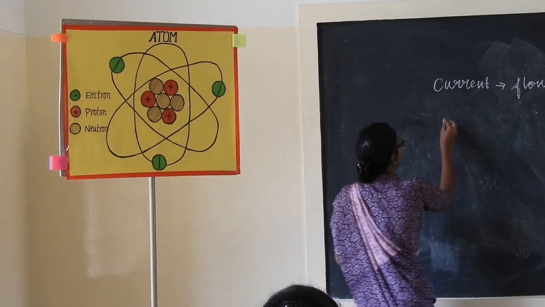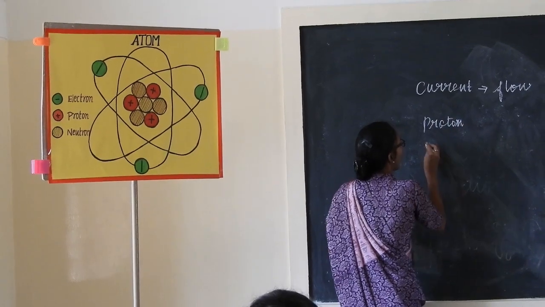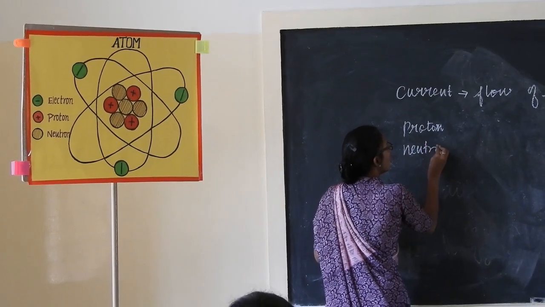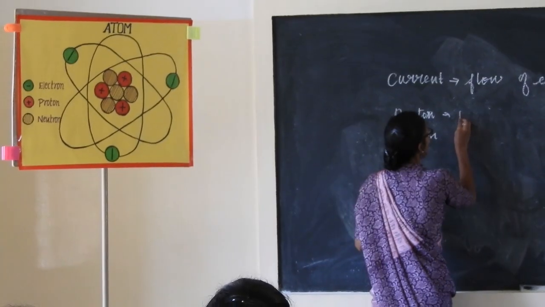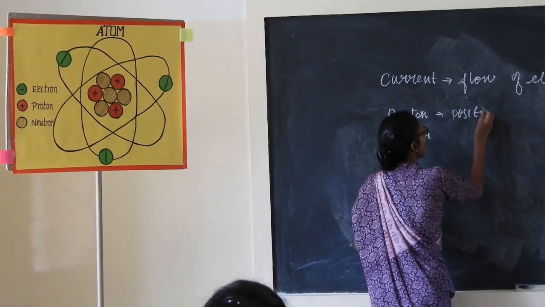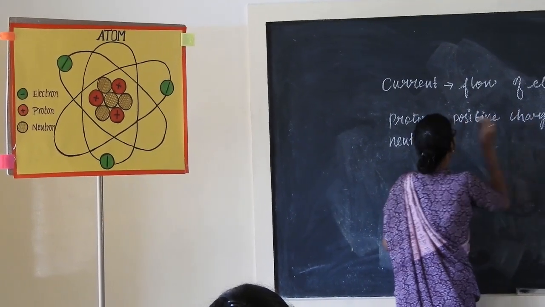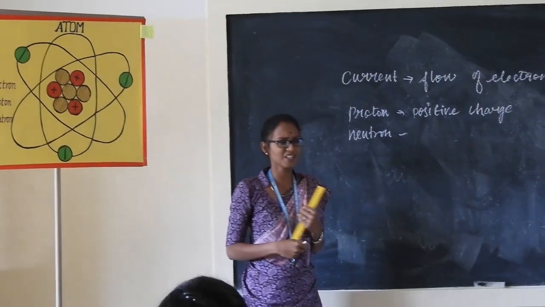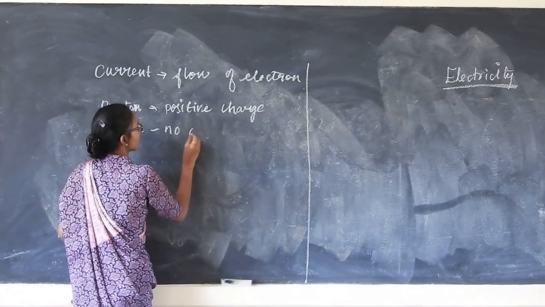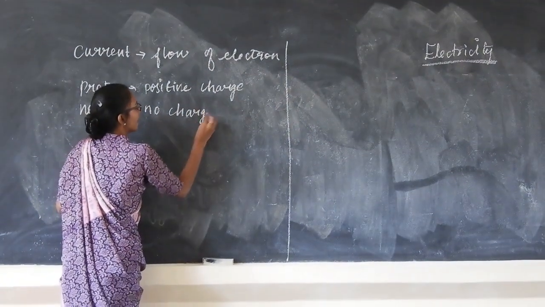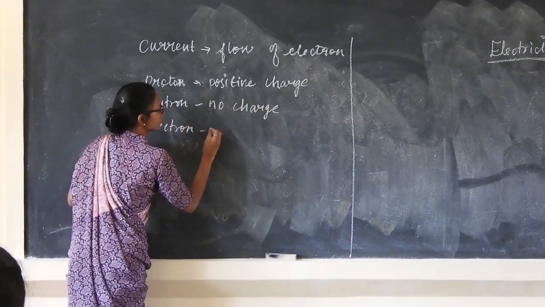What is this? Proton, neutron. Proton carries positive charge. Which charge? Positive charge. Does neutron have any charge? No. Neutron has no charge. And electrons have negative charge.